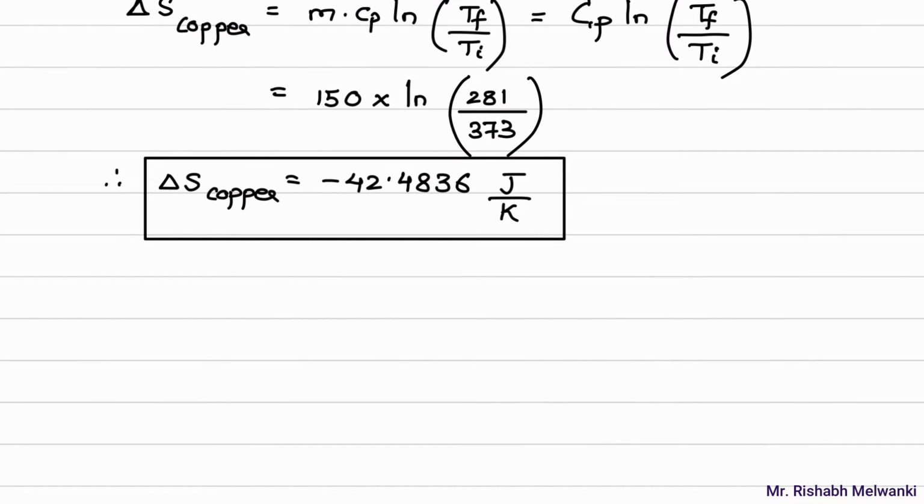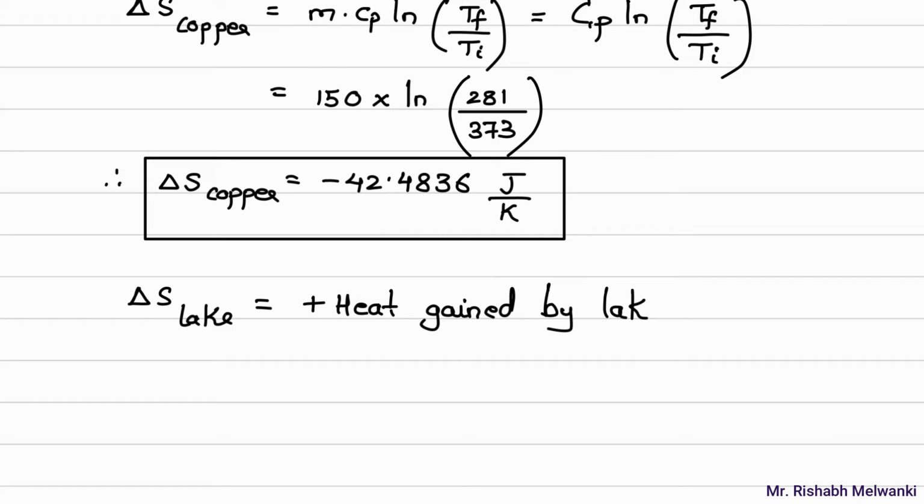Delta S for lake will be plus Q, heat absorbed by the lake. So what is this Q? I'll write down the full form over here first: heat gained by lake, divided by temperature of lake.